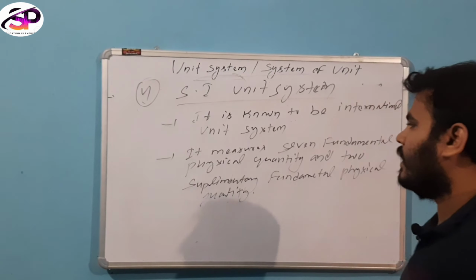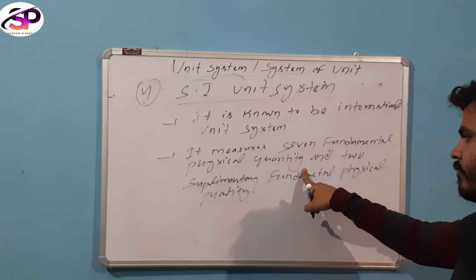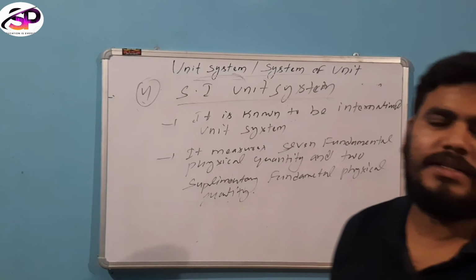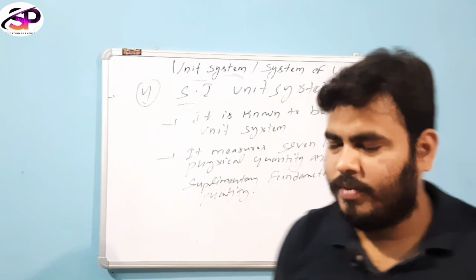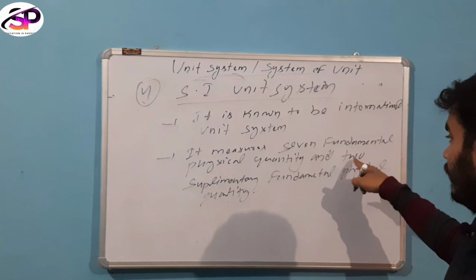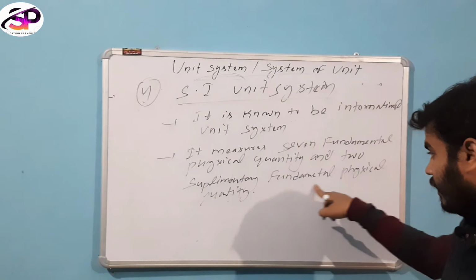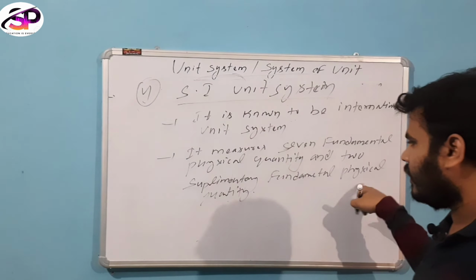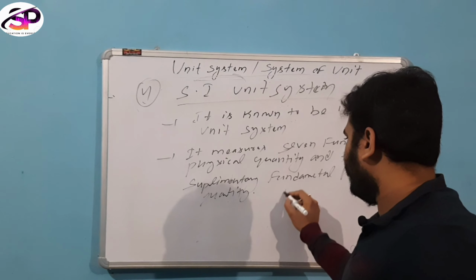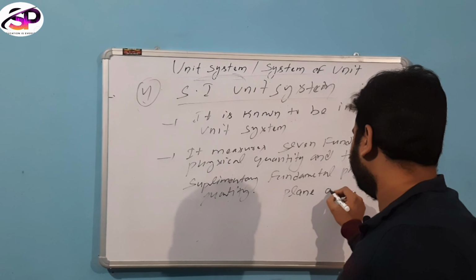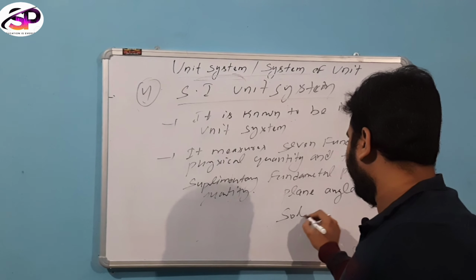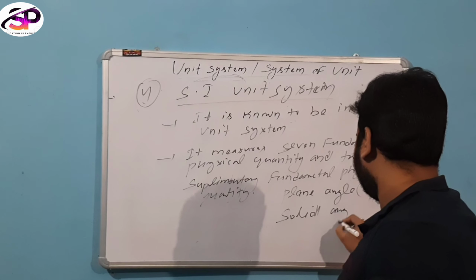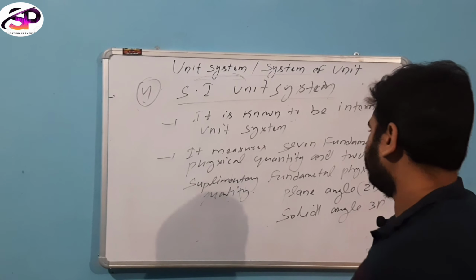In my previous class, we learned the 7 fundamental physical quantities. These are mass, length, time, temperature, electric current, amount of substance, and luminous intensity. And there are also 2 supplementary fundamental physical quantities. These are plane angle, 2D, and solid angle, 3D.